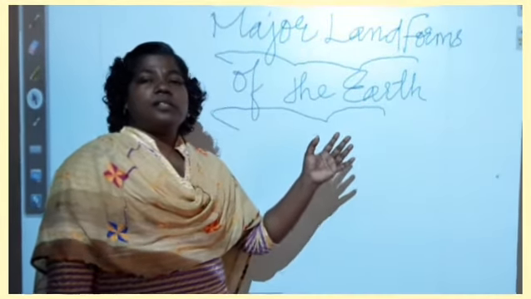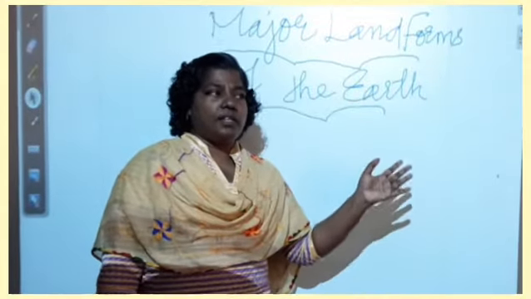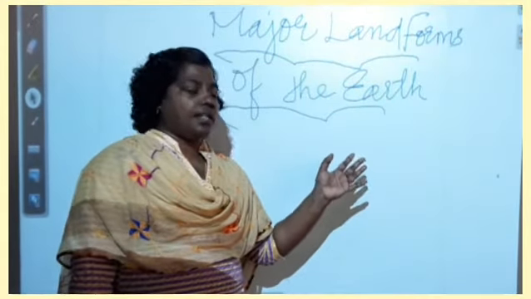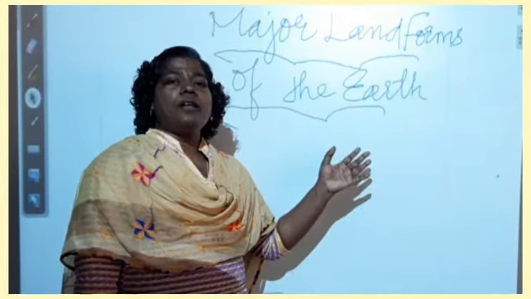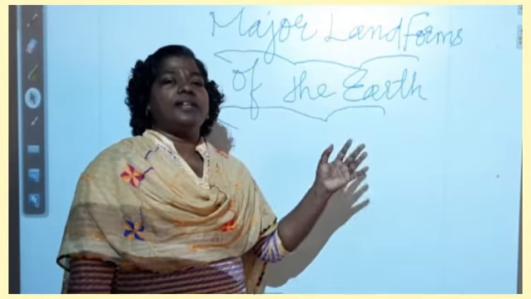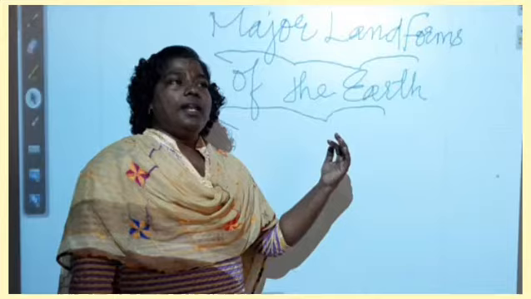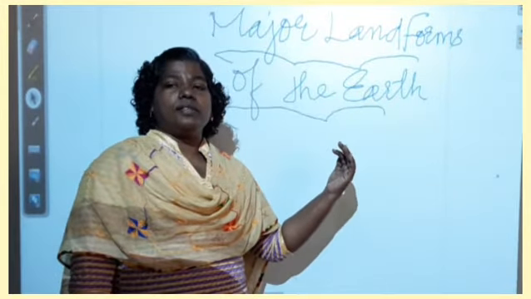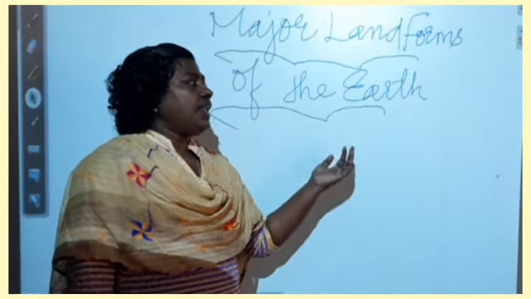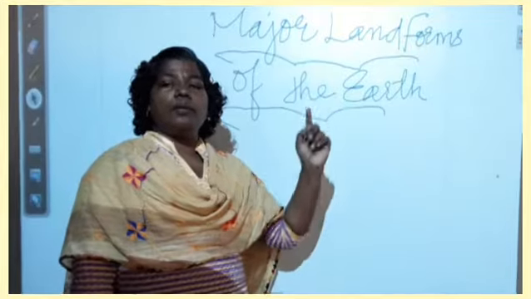That is only 29%. This 29% land mass is made up of 7 continents. So before we learn these major landforms, we will first learn the important continents.